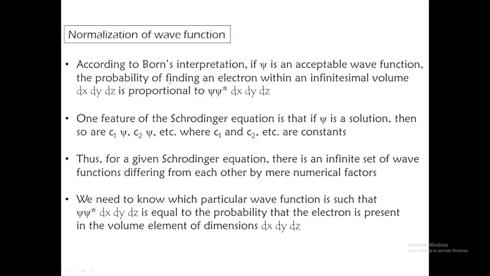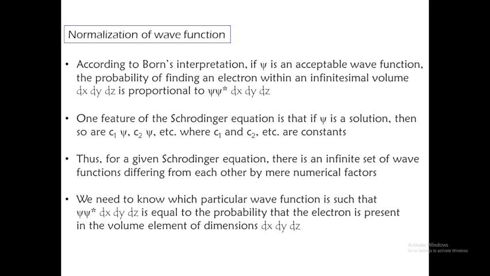Now let us discuss the normalization of the wave function. If a wave function is not normalized, we have to make it normalized, and only then can it be acceptable. According to Born's interpretation, if psi is an acceptable wave function, the probability of finding an electron within the infinitesimal volume dx, dy, dz is proportional to psi star psi dx, dy, dz. The sentence is repeating, so don't bother about it. You learned it and you know it.